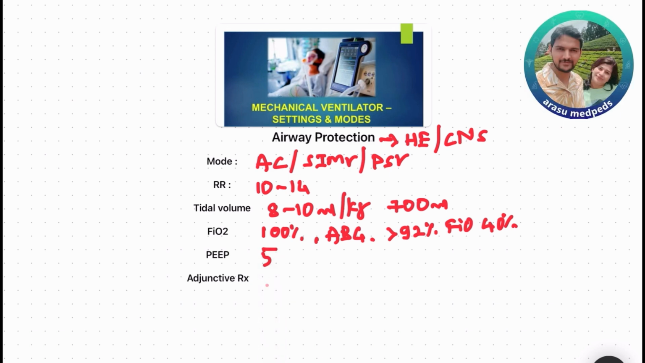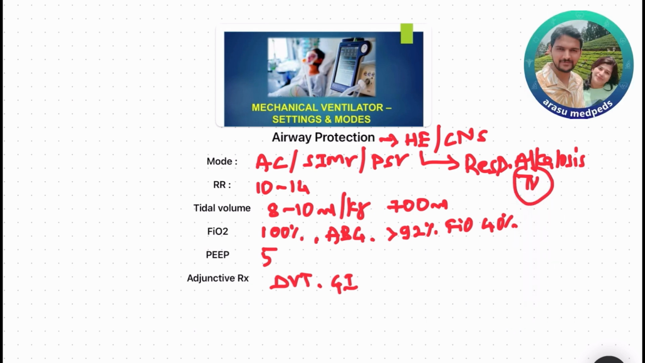And we have to give some adjunctive treatments like DVT prophylaxis and gastrointestinal bleeding related care. And here the point to remember is, in case of hepatic encephalopathy, patients are often prone to develop respiratory alkalosis. So we have to keep an eye on this so that we can manipulate tidal volume. That is, we may need to reduce tidal volume to prevent respiratory alkalosis.